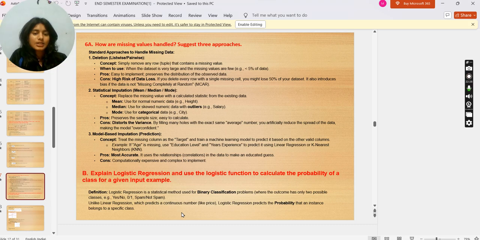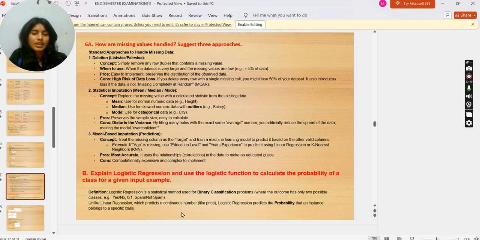Example: if age is missing, use education level and years of experience to predict age using linear regression or k nearest neighbors, KNN. Pros: most accurate, it uses the relationship, correlation, in the data to make an educated guess. Cons: computationally expensive and complex to implement.